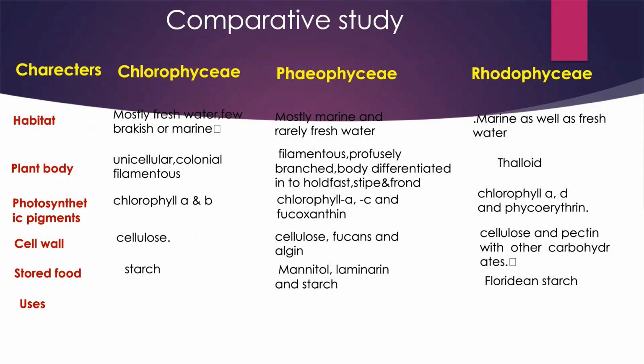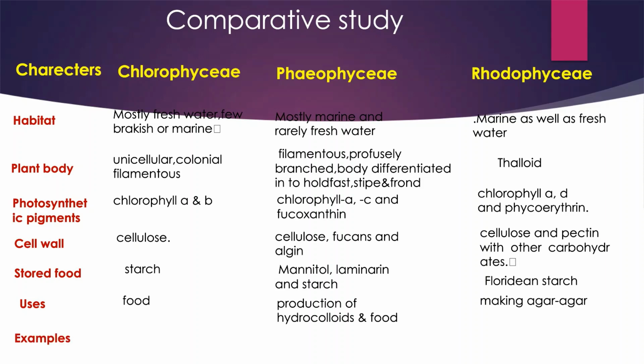Now about the uses. Chlorophyceae, which is rich in nutrients, so the members are used as food. The members of Phaeophyceae are also used as food, and along with that used in production of hydrocolloids. While the members of Rhodophyceae are used in making agar-agar. Now about the examples.